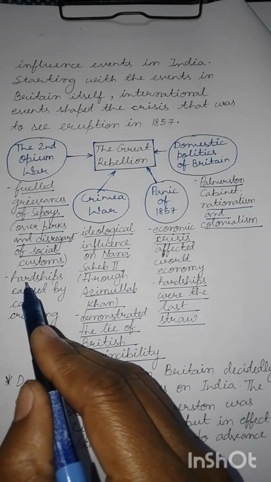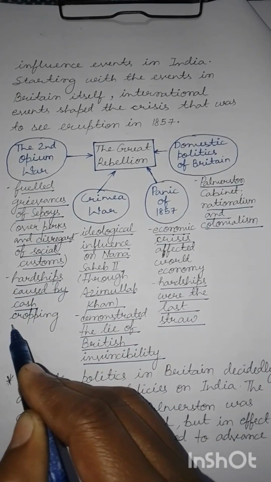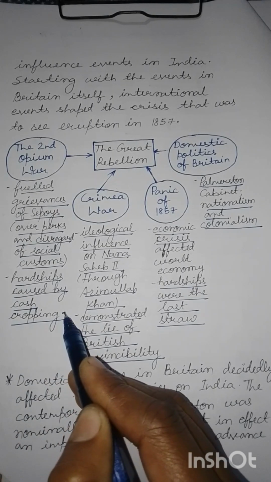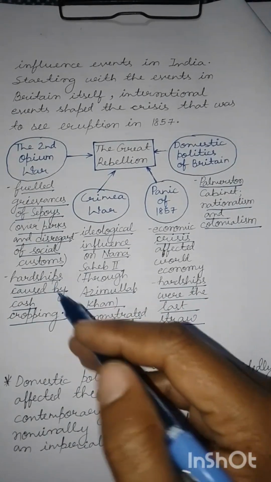Then you can understand the hardships caused by the cash cropping of opium. Again, you can make this connection that cash cropping is generally lucrative, but what happens if the cash crop fails, or there is any kind of disruption in the trade of that crop, in this case opium? It would have led to the crop being left on the field of the farmer, because the opium could not be consumed like food grain. So ultimately all of this caused great hardship.